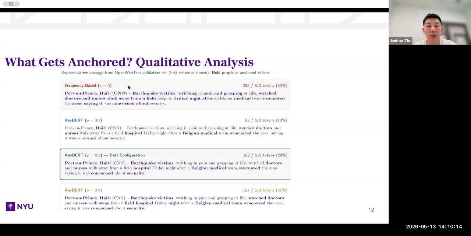Frequency-based usually selects words like and, after, about, it, and many more words that do not carry informative message. While for keywords, 0.2 is the best configuration that carries the most sufficient and proper words that carry the whole information of the selected text.